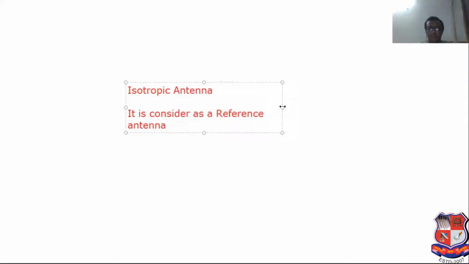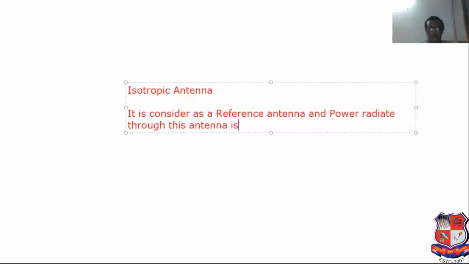Power radiated through this antenna is considered as a reference antenna.